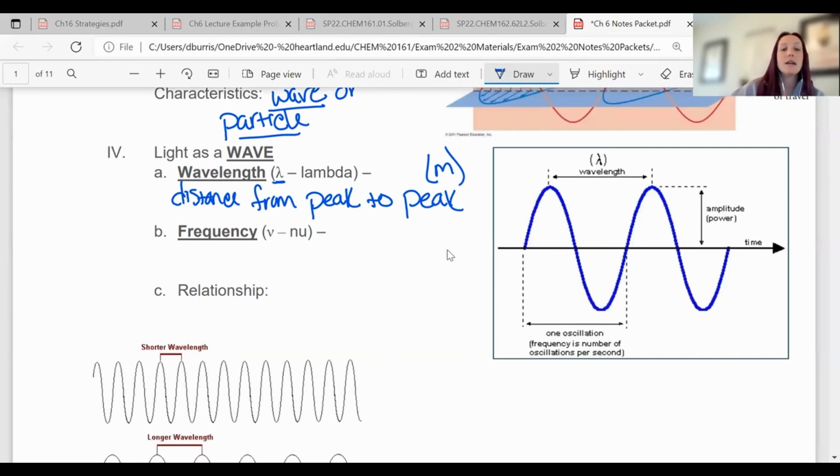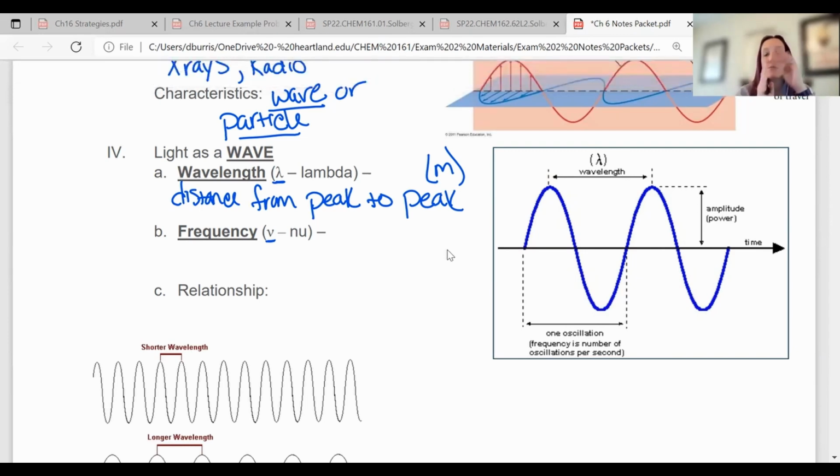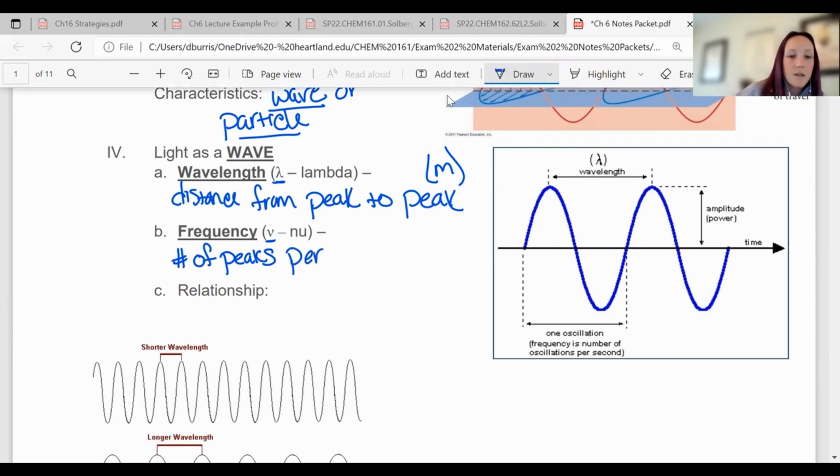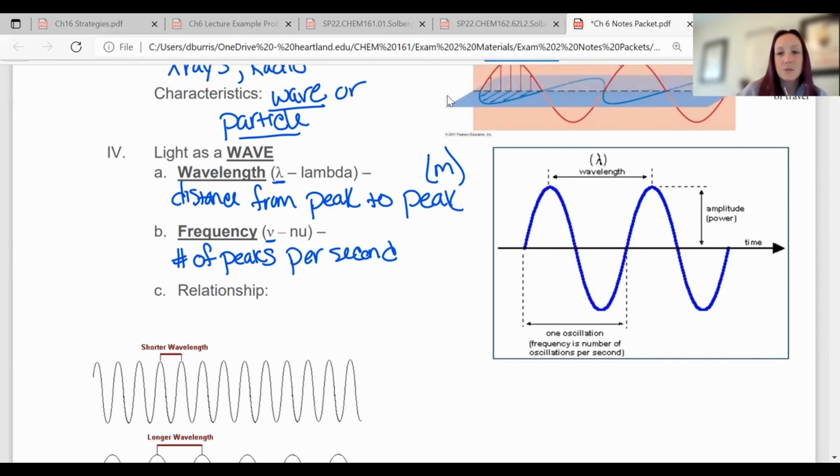frequency, on the other hand, its symbol is this little V. It just looks like a V, that's called nu in the Greek alphabet. That's a nu. And it's just like I said, how many of those peaks pass a point per second. So as it's moving through, how many peaks are going to pass this point per second? So number of peaks per second. Okay, so or oscillations per second, that's what the picture says, that's fine as well.